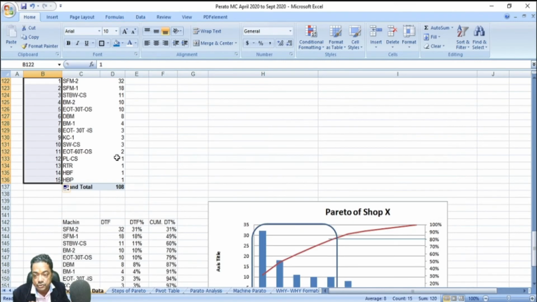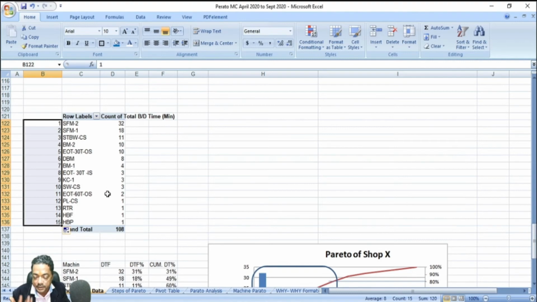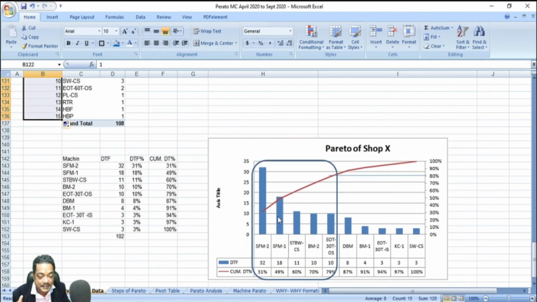Otherwise, if Pareto was not there, you would have been struggling with where to attack. But this Pareto gives you a great indication, a great benchmark, that you take action from this point and your plant availability will improve. So this is the beauty of it.